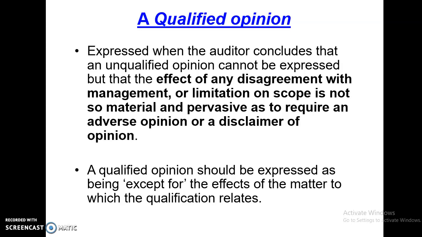So let's say if you have disagreement with management, or limitation on the scope of audit work, but the situation is not material and pervasive, you are going to issue a qualified opinion. Okay. A qualified opinion should be expressed as being except for the effects of the matter to which the qualification relates. That means except for certain condition which makes it become a qualified opinion.